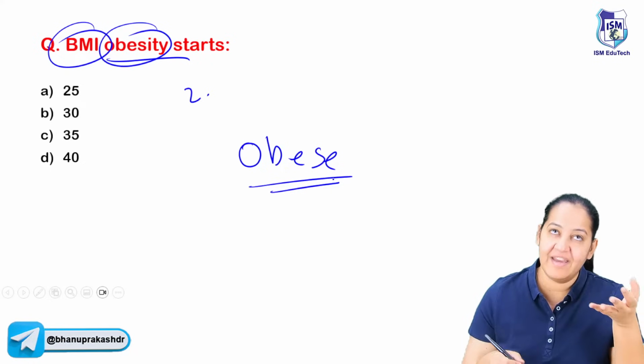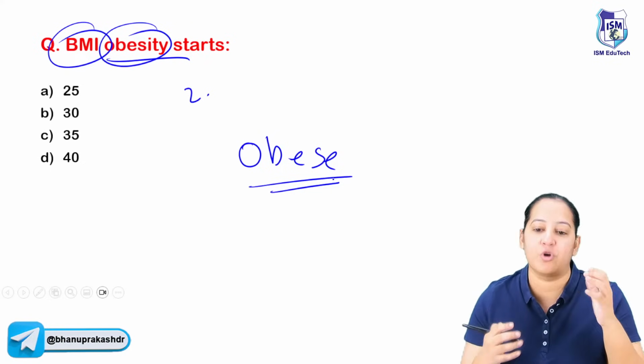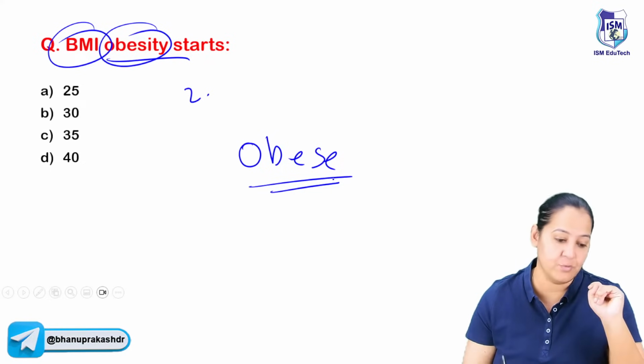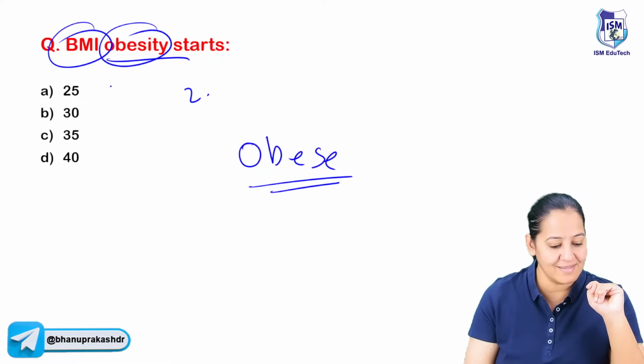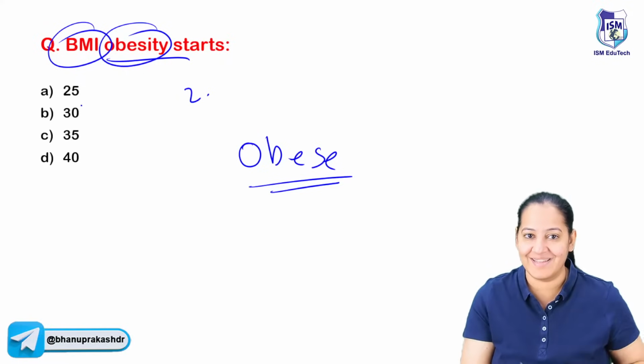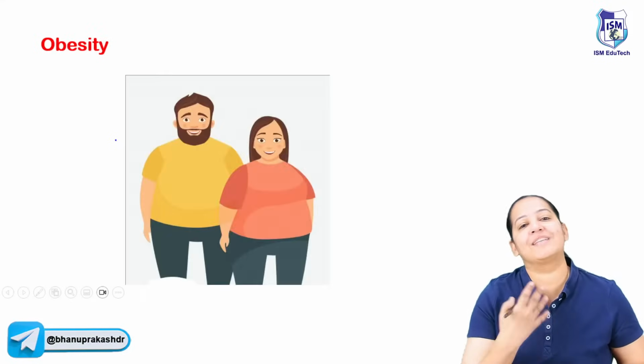So there are various measures or criteria to do the assessment of obesity. BMI, basal metabolic index, is one of them. So do you know the answer? Some people are saying A, some B, some C. Can you guess the correct answer? Is it 25, 30, 35 or 40? The correct answer is 30. I will come to the question again, don't worry. Let me explain obesity.